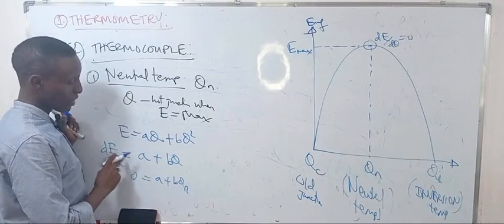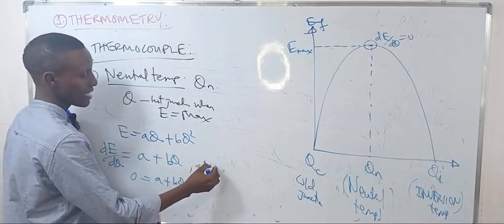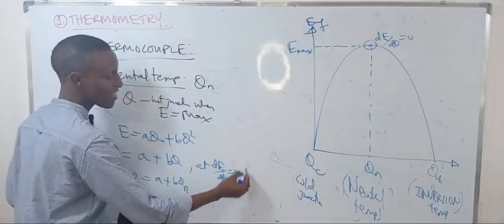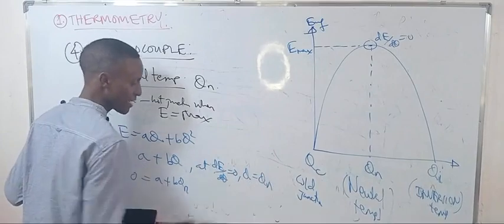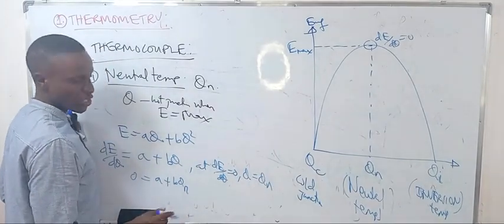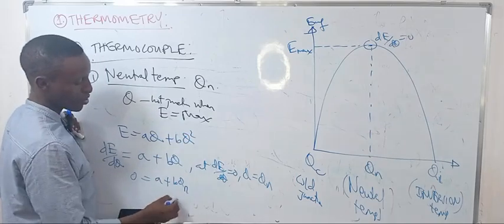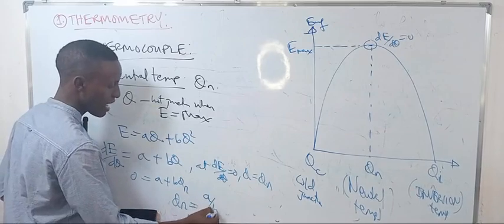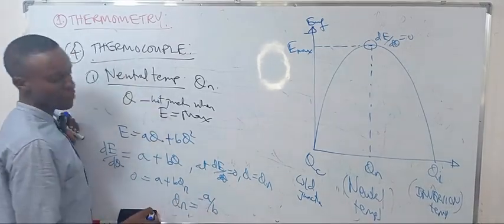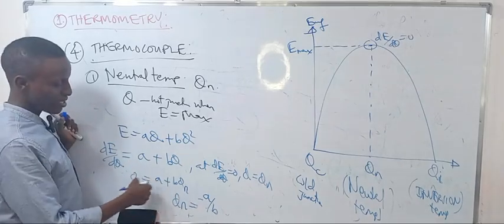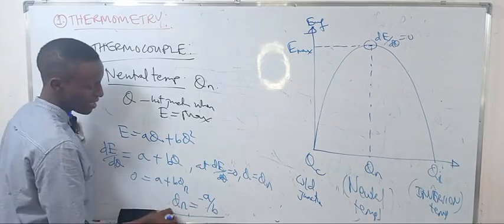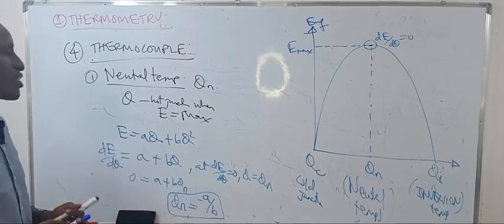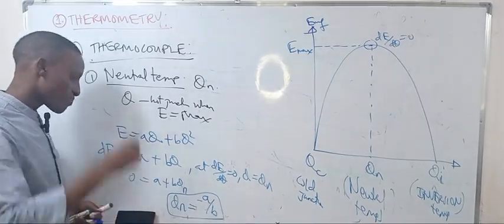So at dE over dθ equal to 0, θ is equal to θn, the neutral. Therefore the neutral temperature is equal to negative A over B. That's how to get the neutral temperature: you differentiate, and that is 0.